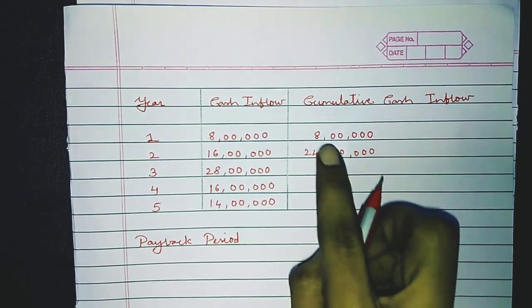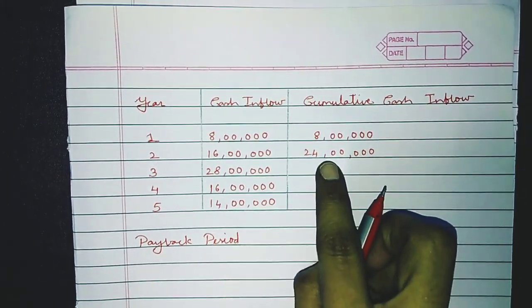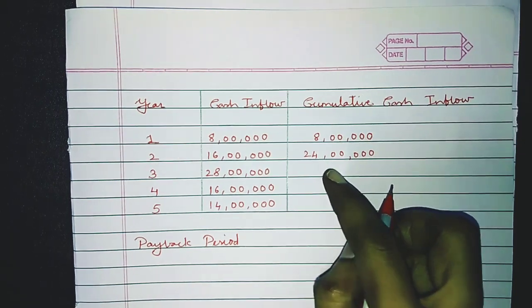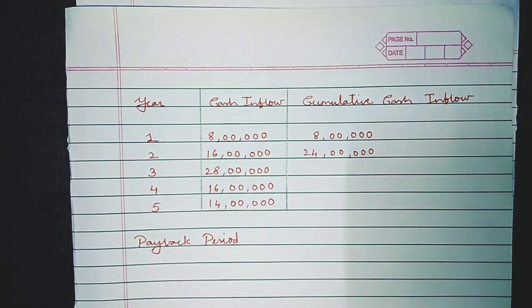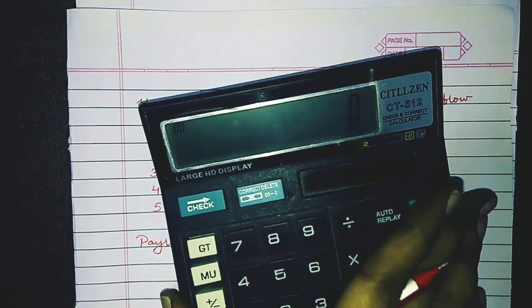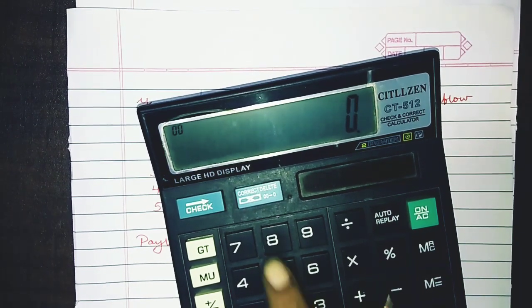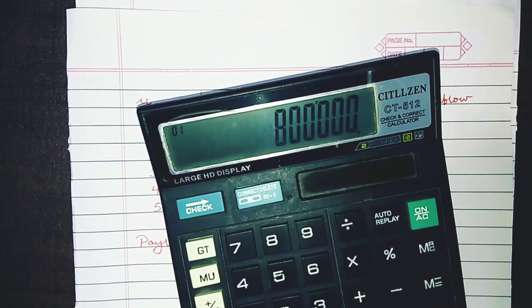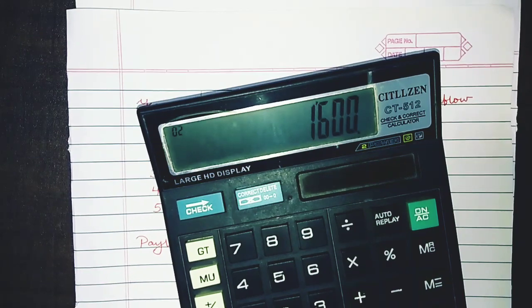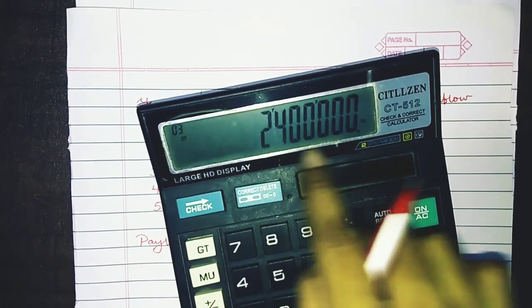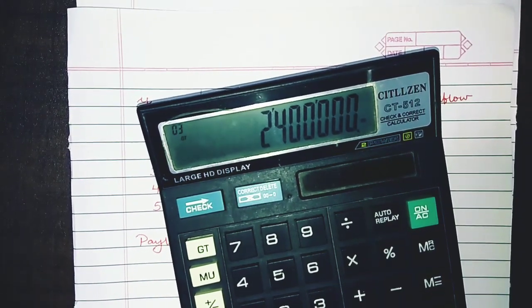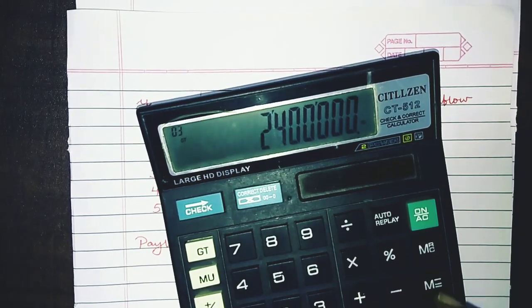So we are going to write down 8 lakhs plus 16 lakhs, that is 24 lakhs. Now those who are from the non-commerce background, what I have noticed is that usually whenever the students are doing the calculation, they do it like this: 8 lakhs plus 16 lakhs, and they compute 24 lakhs. Don't waste your time in such type of calculation.